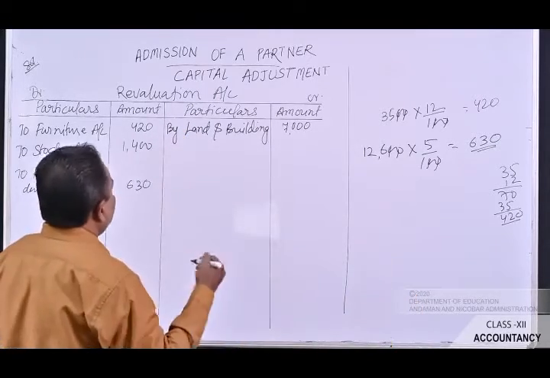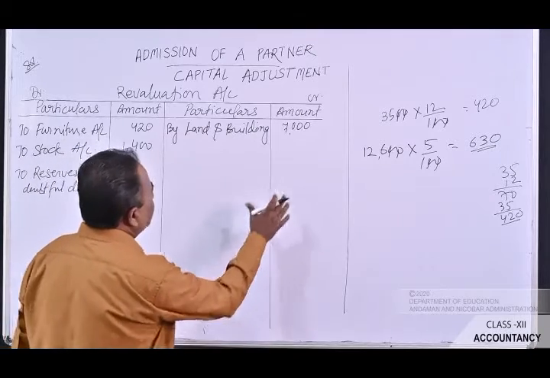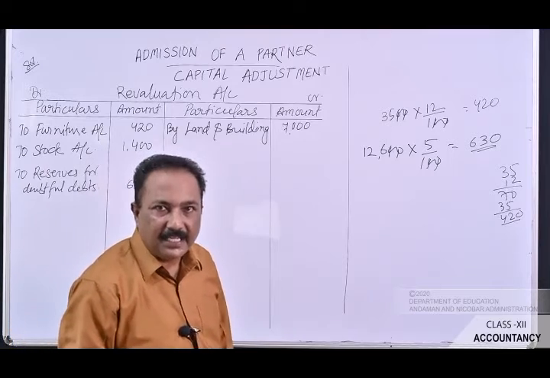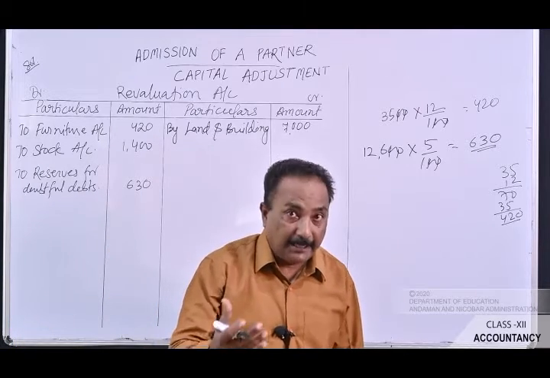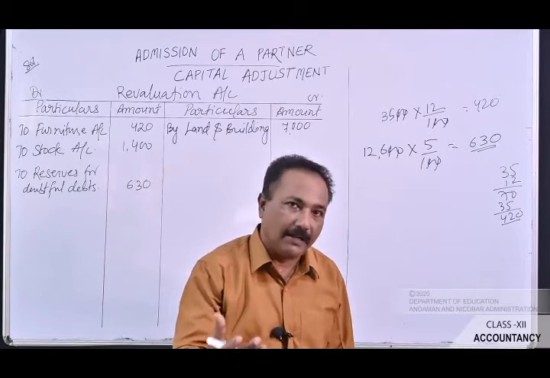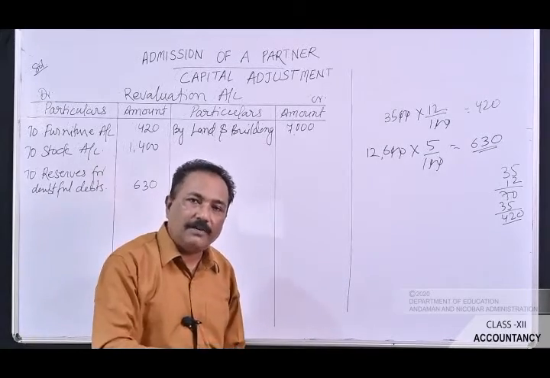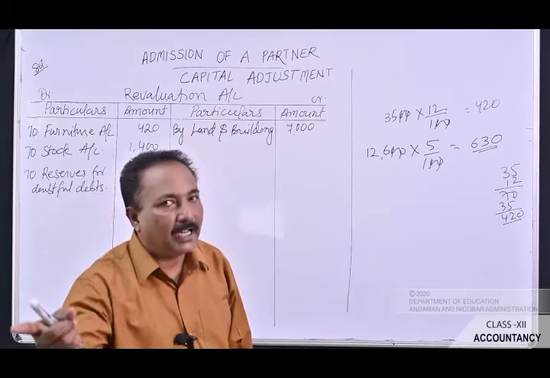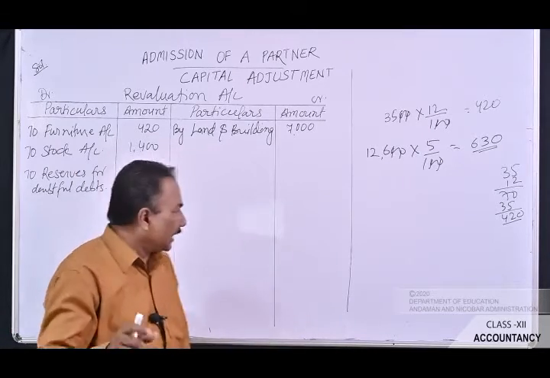See which side is bigger? It is the credit side which is bigger. So it means that we are having a credit balance. Credit balance means the gain on the revaluation. This gain on the revaluation will be transferred to the old partners' capital accounts in their old profit sharing ratio.